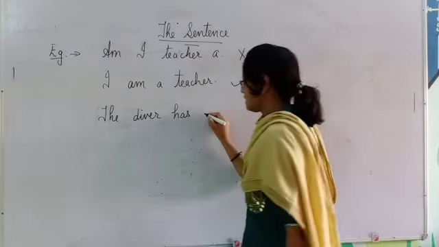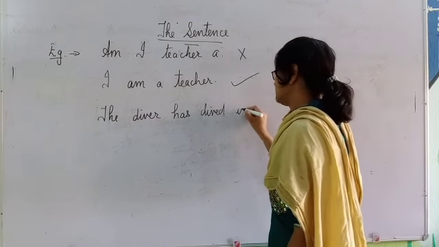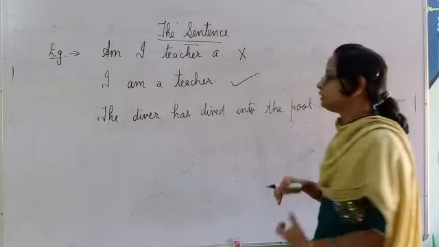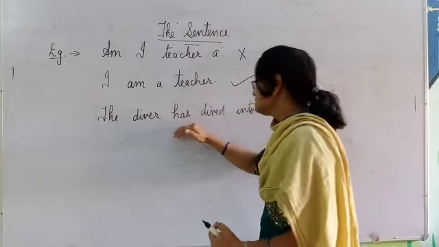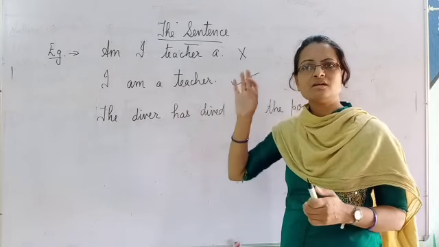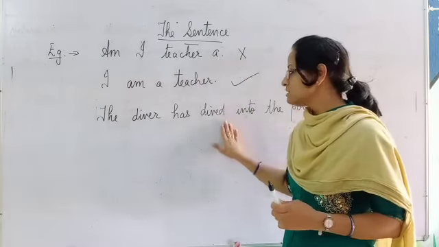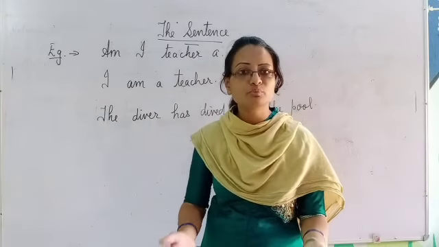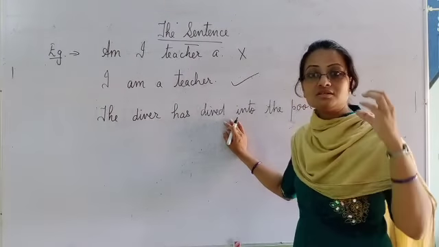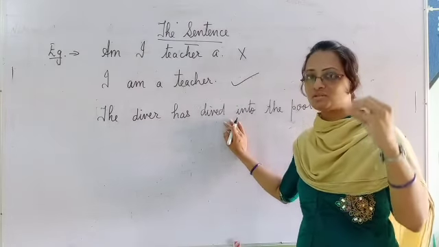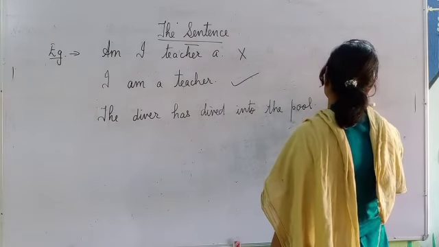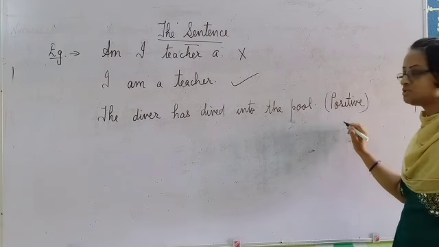The diver has dived into the pool. When I say the swimmer has dived or jumped into the pool, what do you understand? That some action has taken place. Means this action of diving, jumping into the pool has been taken by the diver or the swimmer. So here this sentence says something in a positive sense. It says yes. It means this sentence is a positive statement.